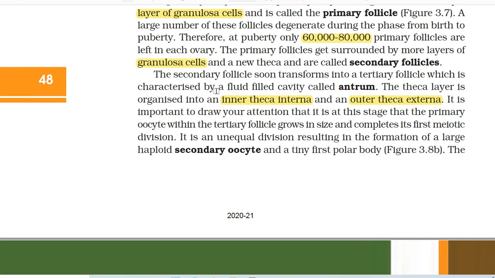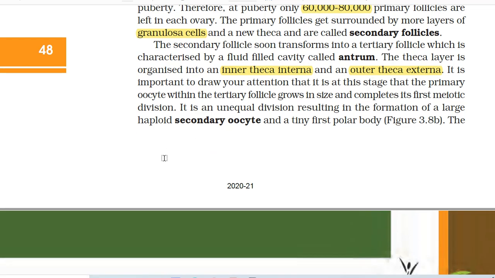The secondary follicle soon transforms into a tertiary follicle, which is characterized by a fluid filled cavity called antrum. The theca layer is organized into an inner theca interna and an outer theca externa. It is important to draw your attention that it is at this stage that the primary oocyte within the tertiary follicle grows in size and completes its first meiotic division. It is an unequal division resulting in the formation of a large haploid secondary oocyte and a tiny first polar body.